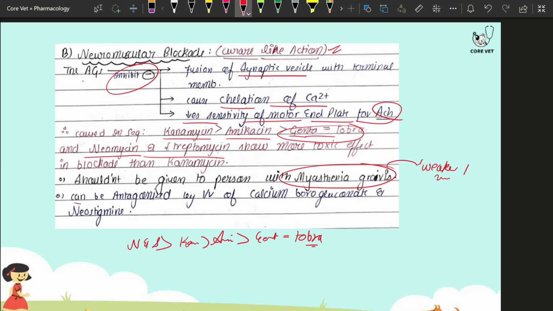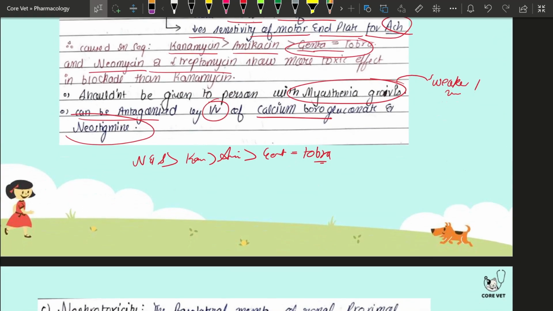And they can be antagonized by IV infusion of calcium gluconate, because we do need a calcium supplement as there is chelation of the calcium, right? Or either you can use what? Neostigmine or physostigmine. What are they? They are cholinergic drugs, right? Because they are going to inhibit acetylcholinesterase, which will lead to an excess of acetylcholine in the synaptic space, right? That's the use of neostigmine and physostigmine, that you had studied in the cholinergic transmission, right?